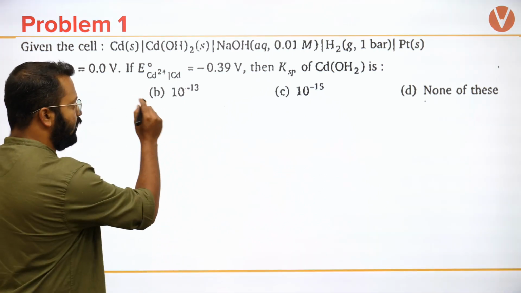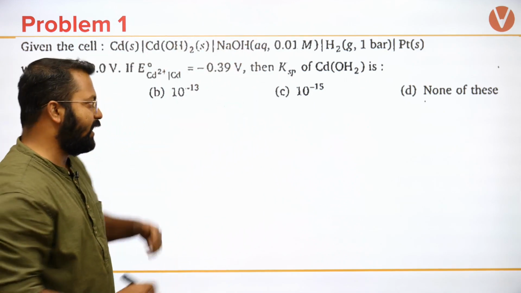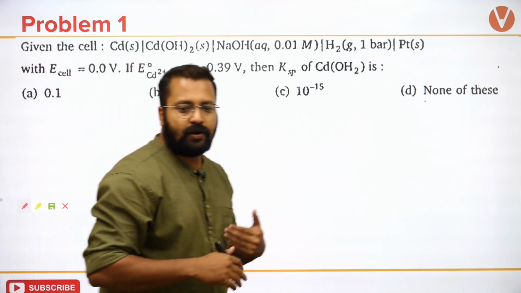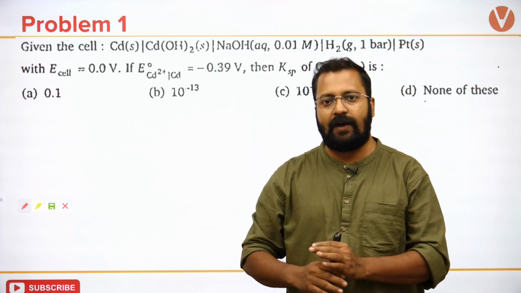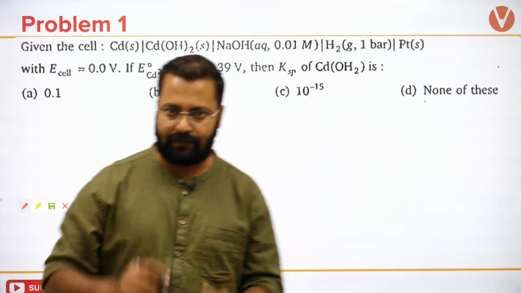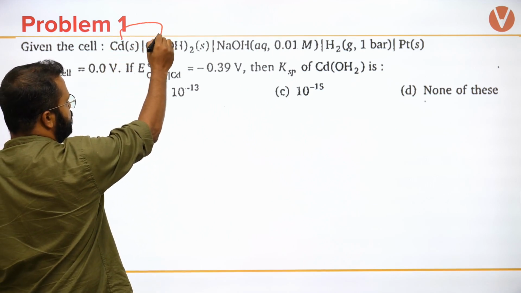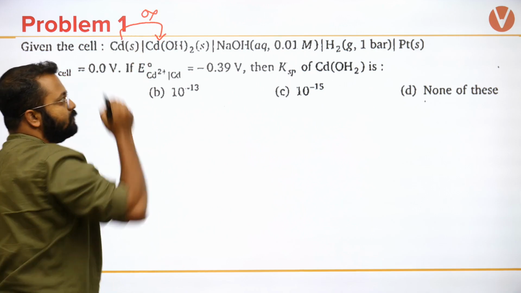So the cell is this. How would we write the reaction? First and foremost, we need to identify what is the oxidation half cell and what is the reduction half cell. कैसे हम identify करेंगे? So you can see that cadmium is changing into Cd2+. So what is this process? This process is oxidation.